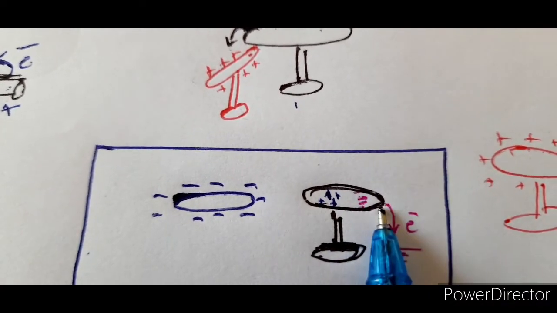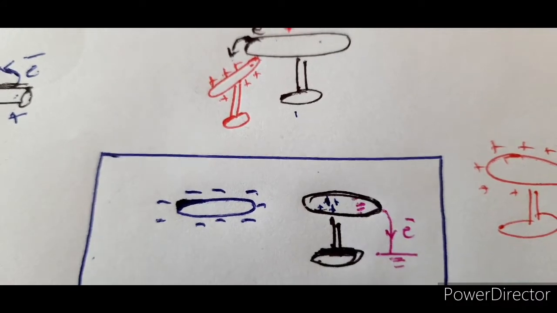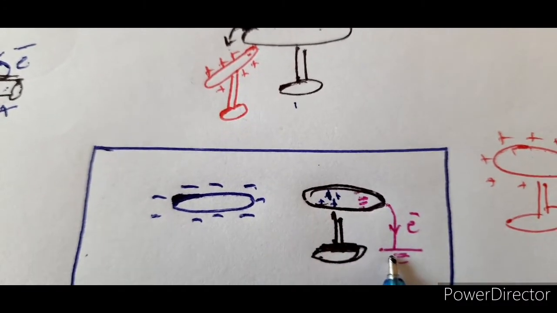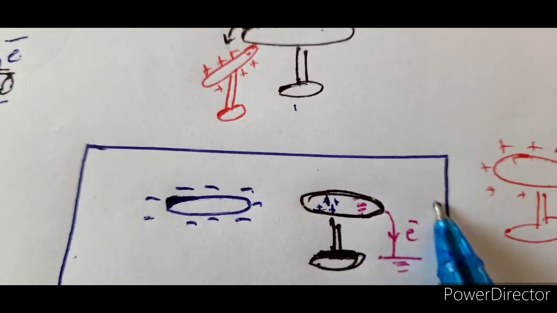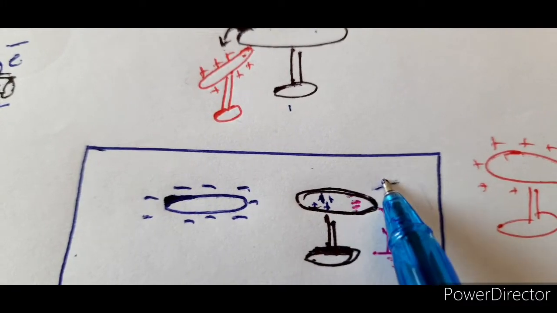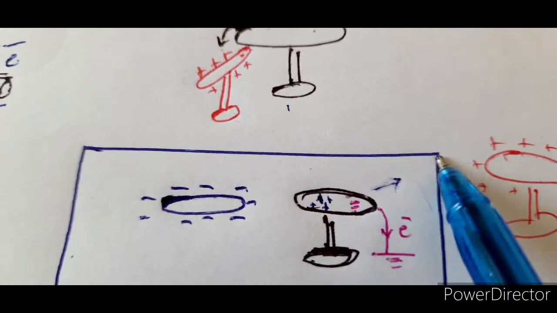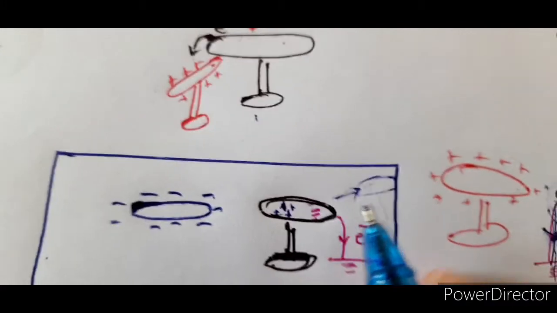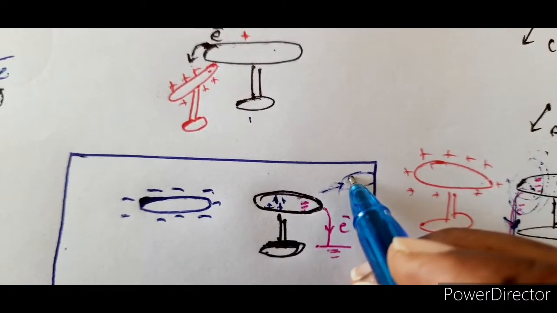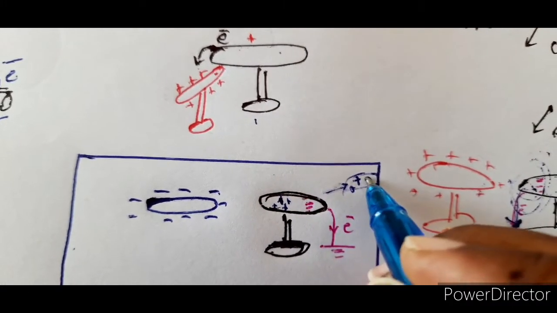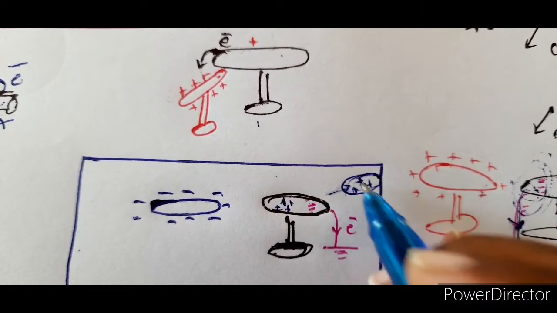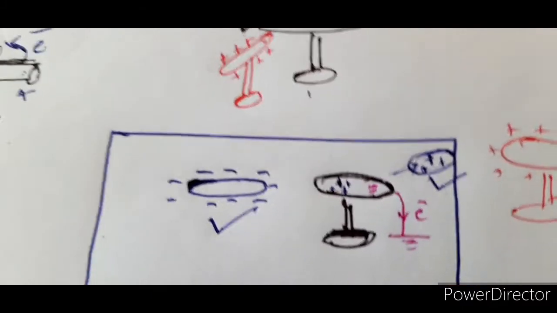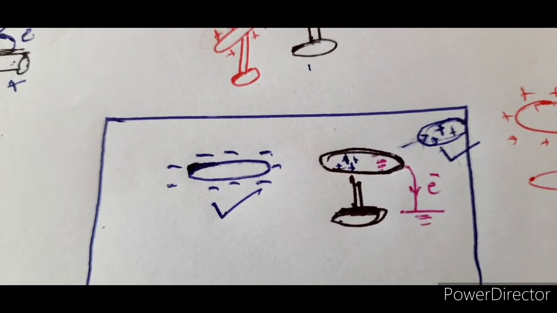Now, if we earth this edge, what happens? All the electrons will transfer to the earth at this point. Finally you will get an object with positive charge, because the free electrons vacate it. So when you bring a negative charge here, you get a positive charge due to induction.